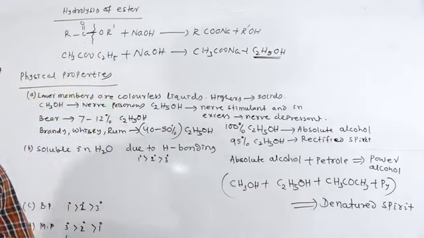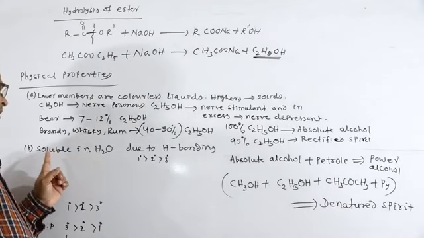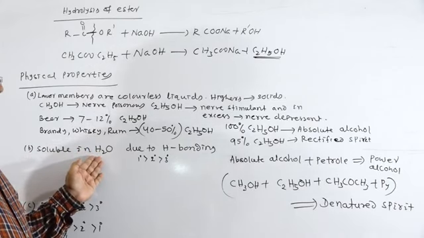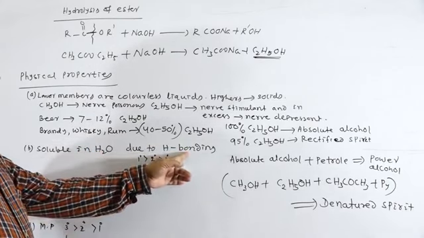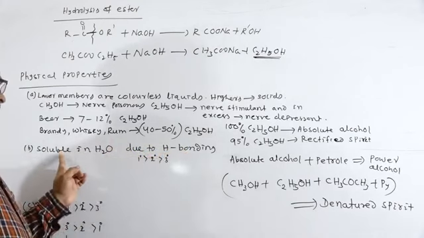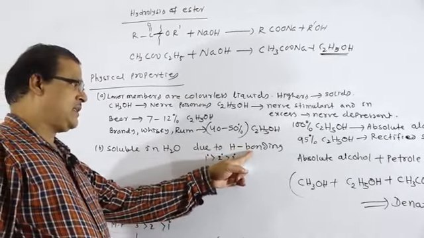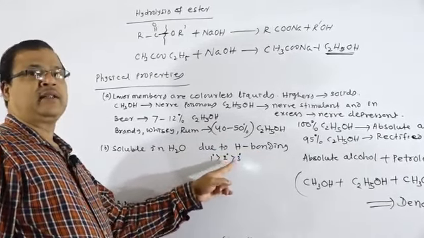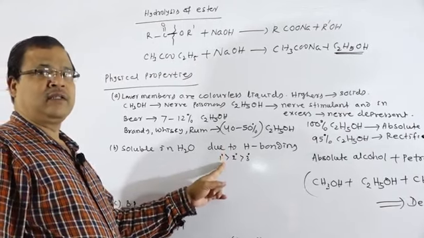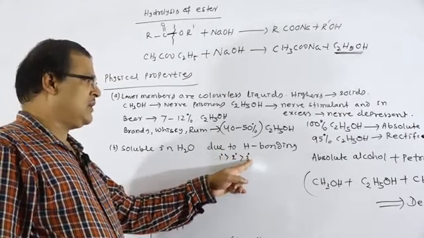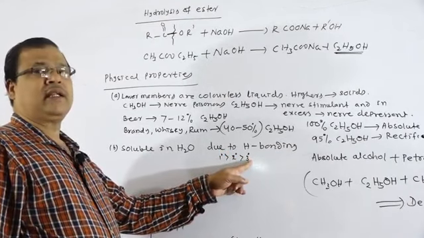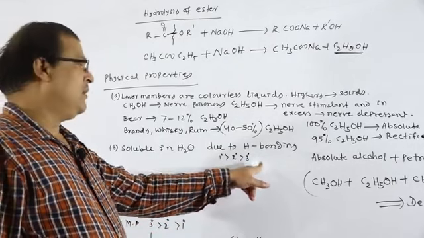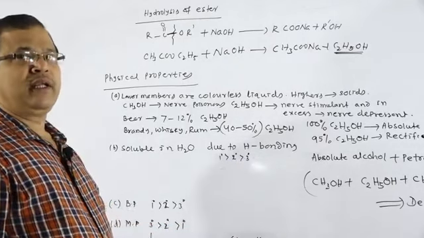Next we will go for the solubility test. Alcohols are soluble in water due to hydrogen bond formation, and the trend is primary greater than secondary greater than tertiary alcohols. Primary alcohols are more soluble than secondary, more soluble than tertiary, because tertiary alcohols have a more symmetrical structure, which has the ability to form less hydrogen bonding.